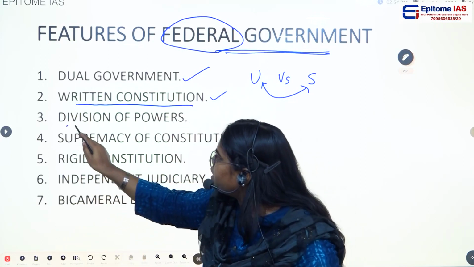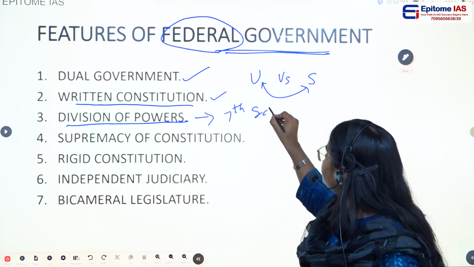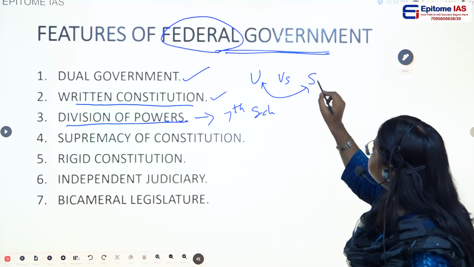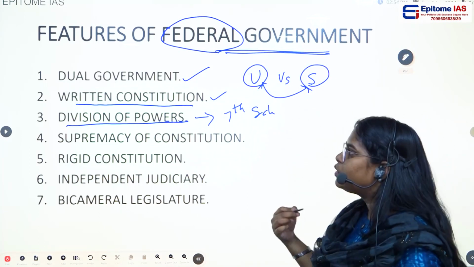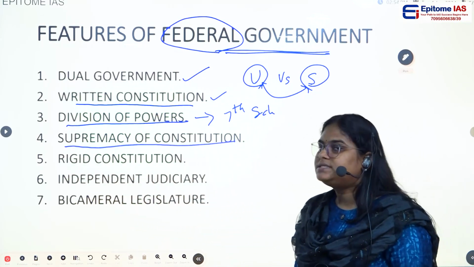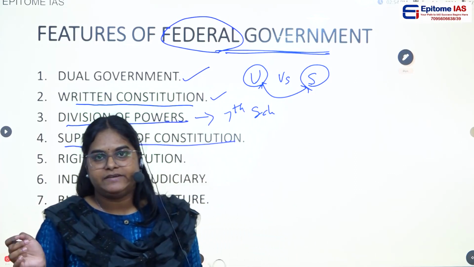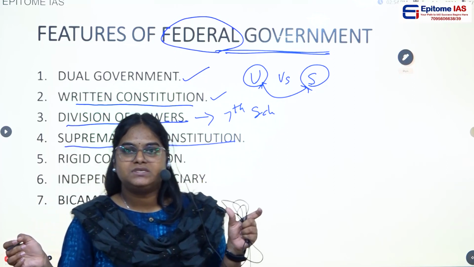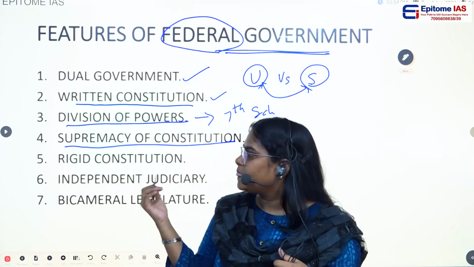And the third point is division of powers. Do you remember the 7th schedule? In the 7th schedule, they have mentioned the division of power between union and the state. We have seen that we have union list, state list, and concurrent list. The fourth point would be supremacy of constitution. Yes, the supremacy of constitution is one of the features of federal polity. Why? Because if the constitution is supreme, the government cannot go against the constitution. So the federal feature would be strengthened.